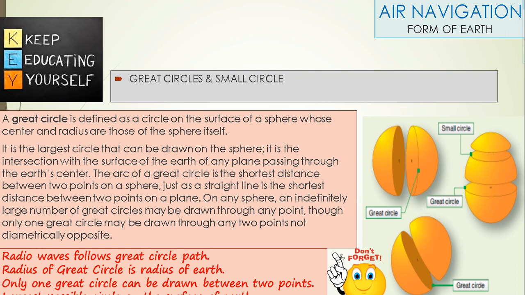On any sphere, an indefinitely large number of great circles may be drawn through any point, though only one great circle may be drawn through any 2 points not diametrically opposite. A few points to be remembered. Radio waves follow the great circle path. The radius of a great circle is the radius of the Earth. Only one great circle can be drawn between 2 points. The largest possible circle on the surface of the Earth is a great circle.